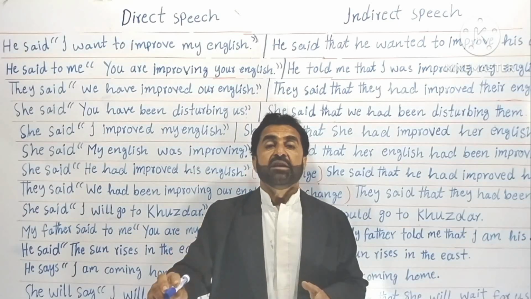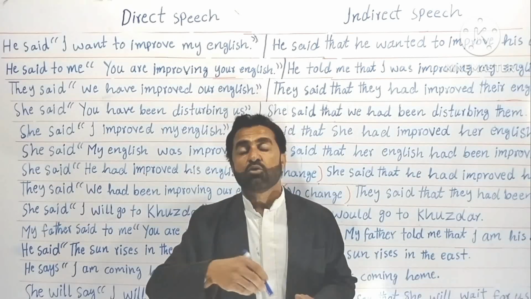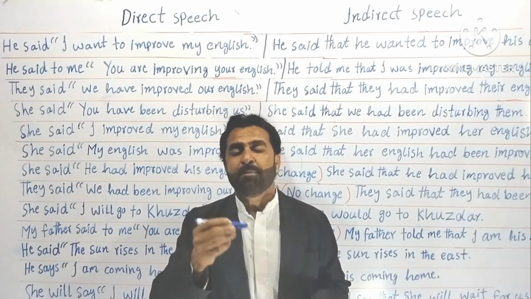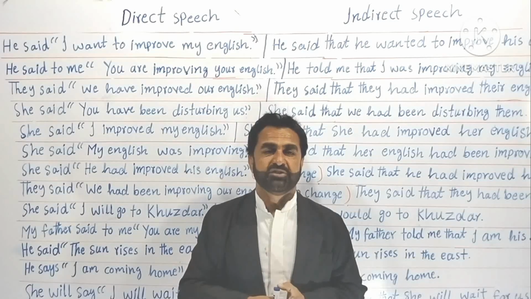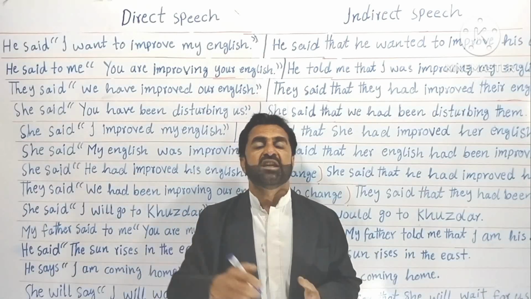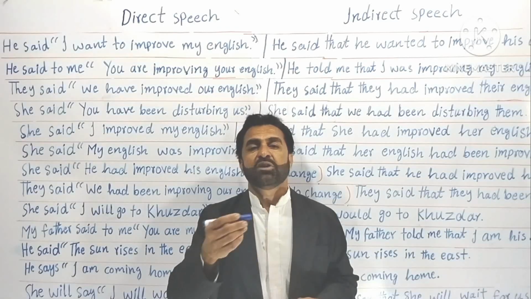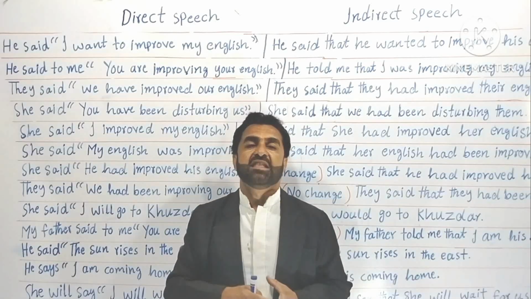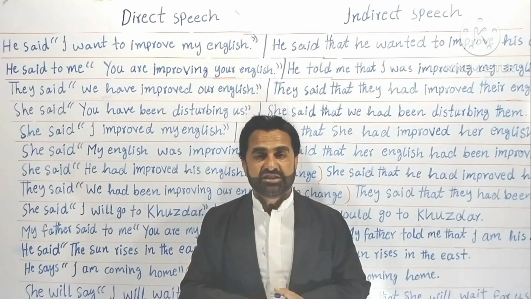But when I say his words according to me, according to my tongue, through my mouth, then that is called indirect speech. When I quote his exact words, that is direct speech. And when I say his words through my mouth, that is called indirect speech. Understood? This is the difference.